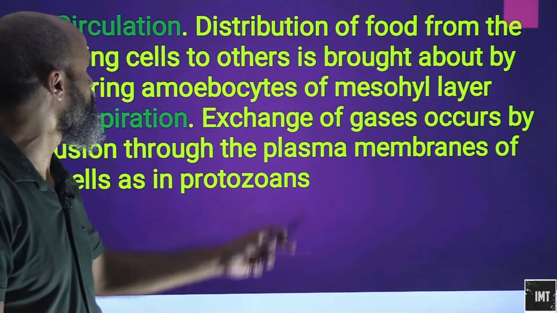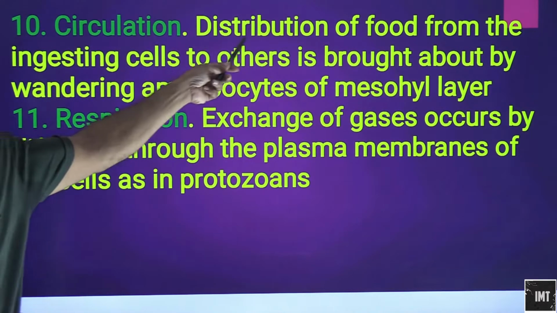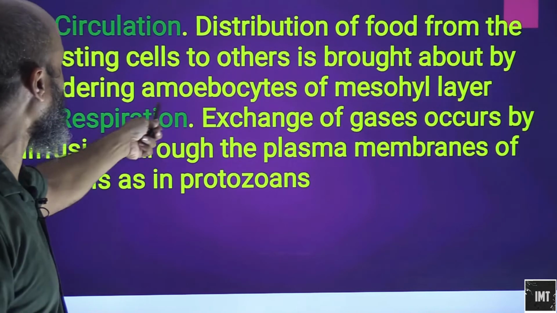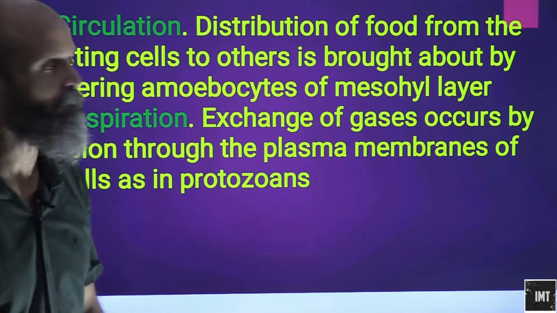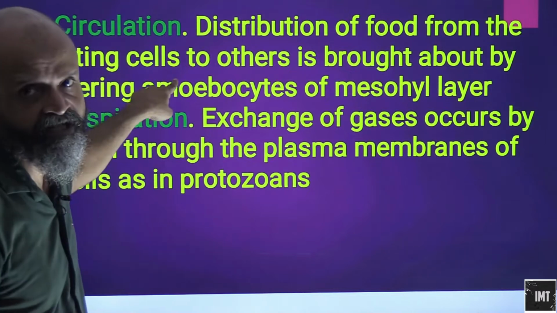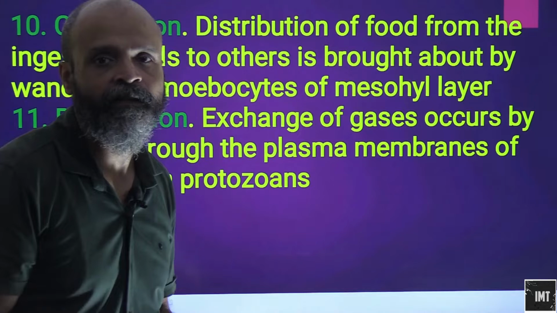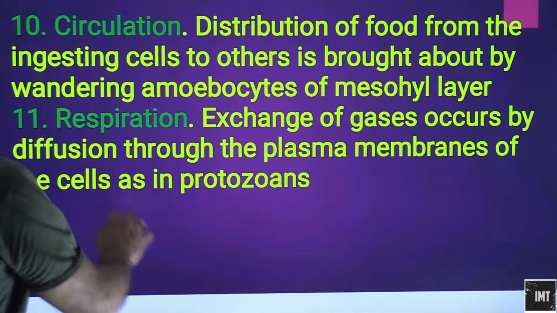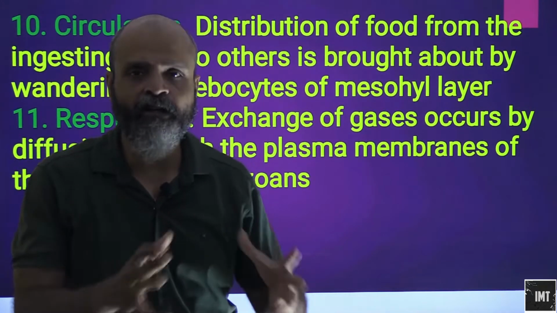Circulation. Now we'll talk about circulation. Distribution of food. So what is basically circulation? This is distribution of food from the ingesting cells to others, brought about by wandering amoebocytes of the mesohyl layer. Now amoebocytes are not amoeba. They are basically food distributors. So distribution of food from the ingesting cells, the food which is getting ingested, and again here water is the medium which is helping. So wandering amoebocytes of the mesohyl layer basically bring this.